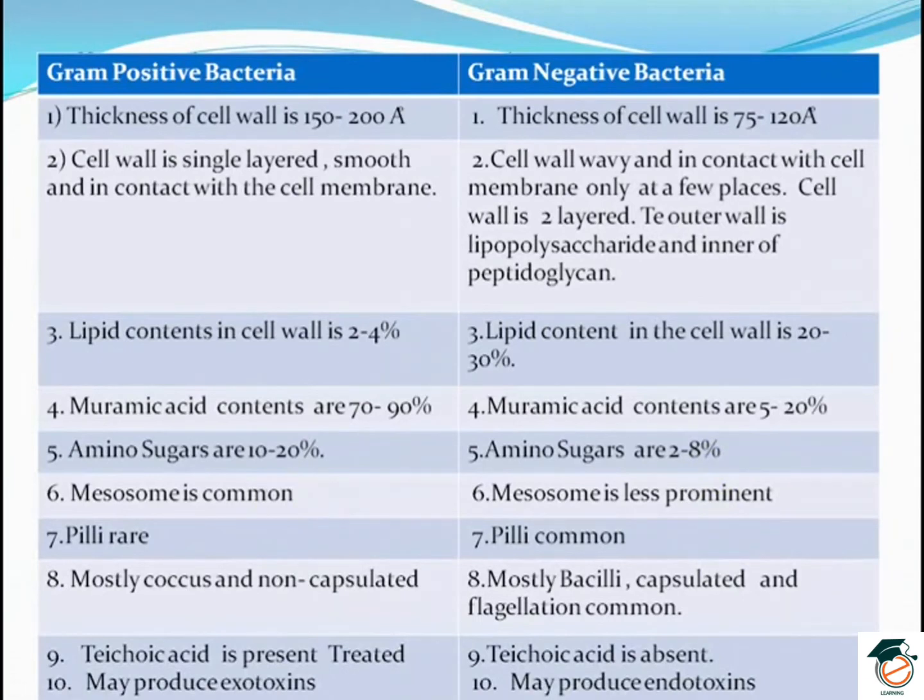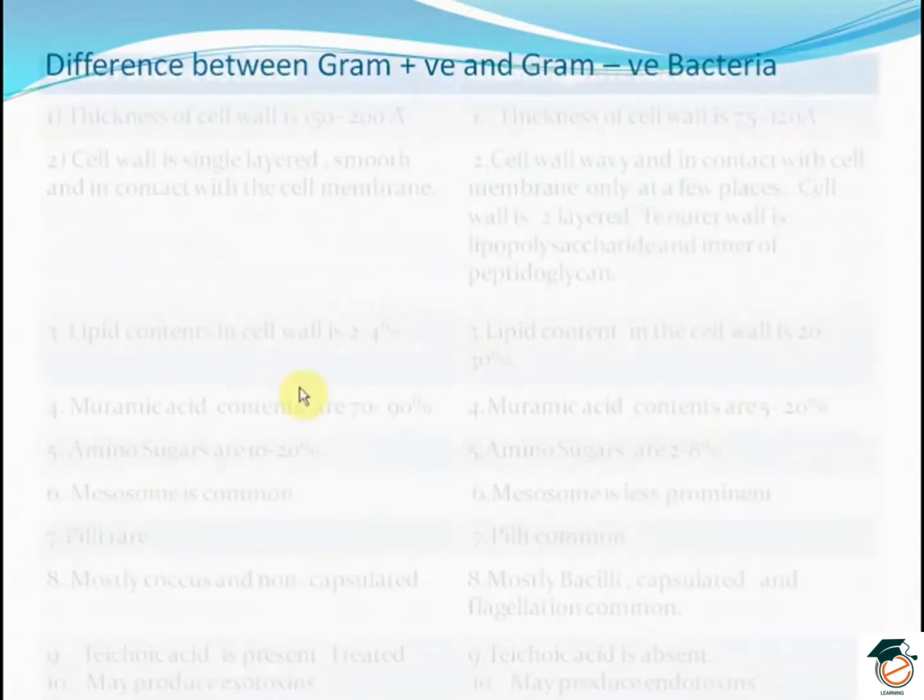Mesosome is present in gram-positive, absent in a gram-negative bacteria. Pili are very rare in a gram-positive bacteria, very common in a gram-negative bacteria. Now the gram-positive bacteria occur in the shape of cocci and are non-capsulated, while the gram-negative bacteria are mostly bacilli, capsulated, and flagellation is common.